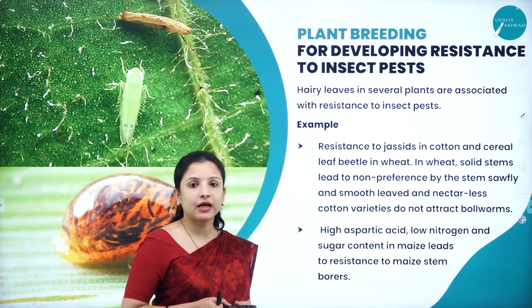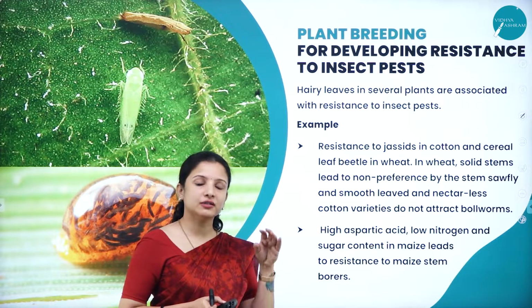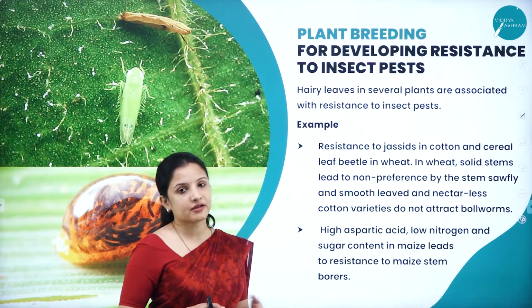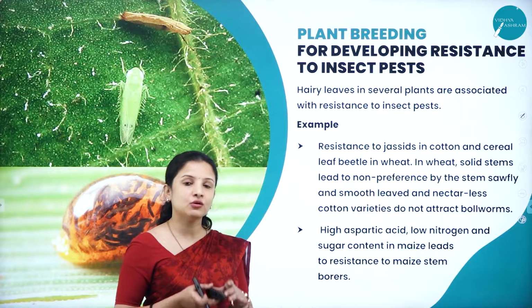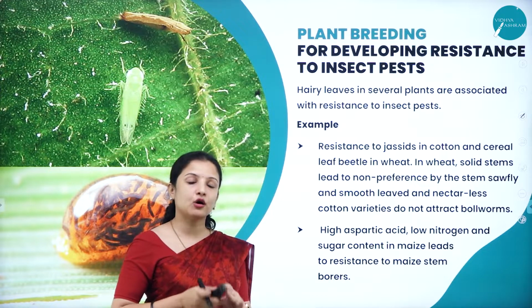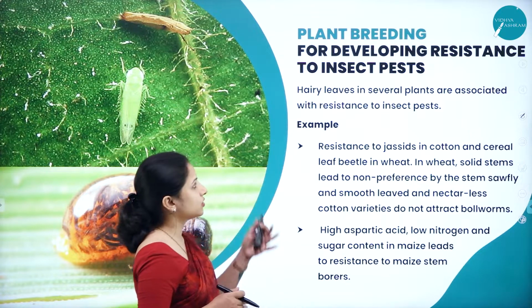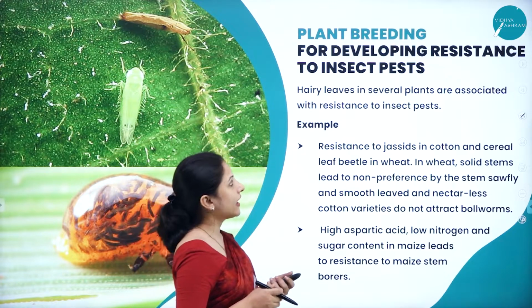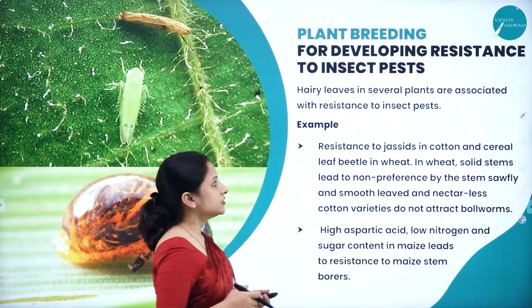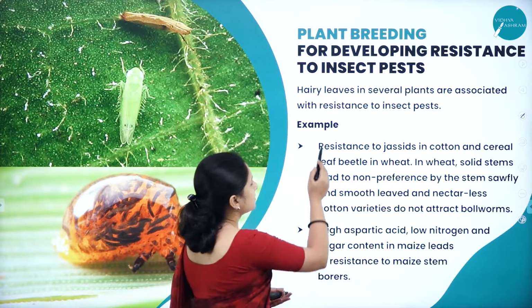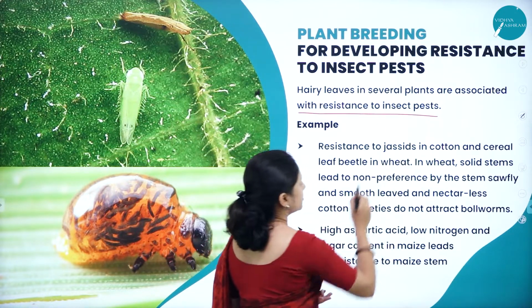But sometimes that is not possible, because even the chrysanthemum might get infected by various diseases. So it is better to make the crop plant itself resistant to the insects. Say for example, we have hairy leaves in several plants, and hairy leaves are associated with resistance to insects.